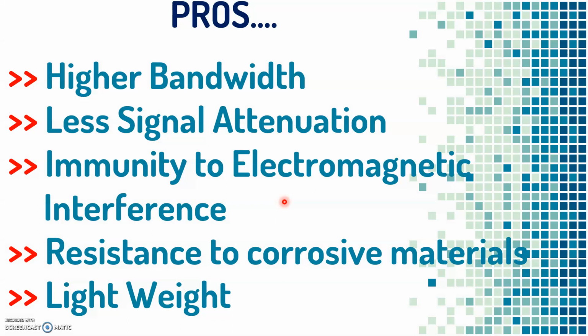Some of the pros or advantages include higher bandwidth for transmission over long distances with high data rate, less signal attenuation, that is less loss, and high immunity to electromagnetic interference as compared to copper cables.